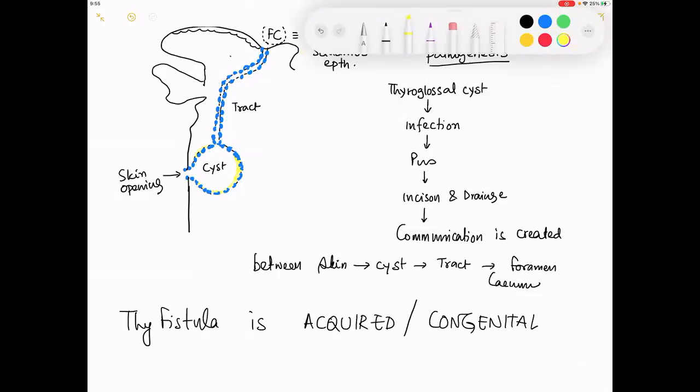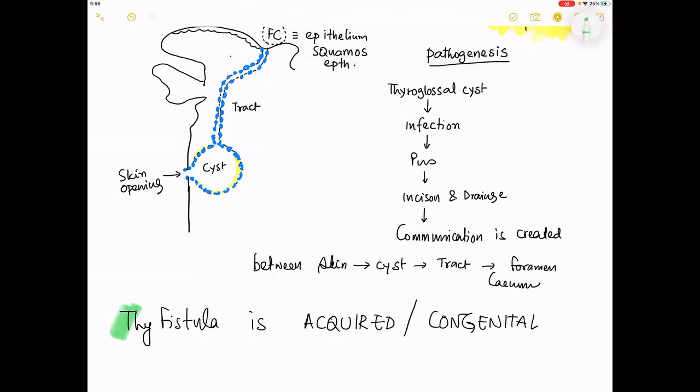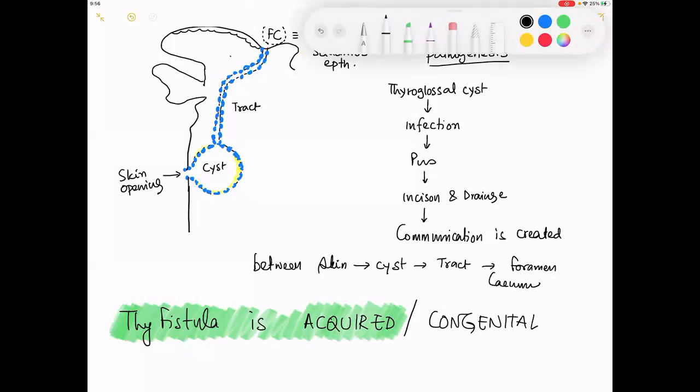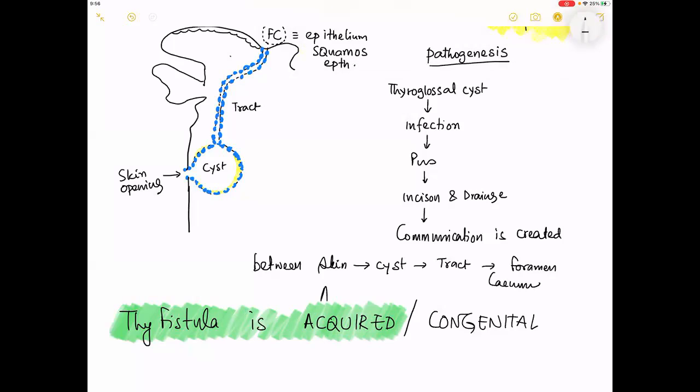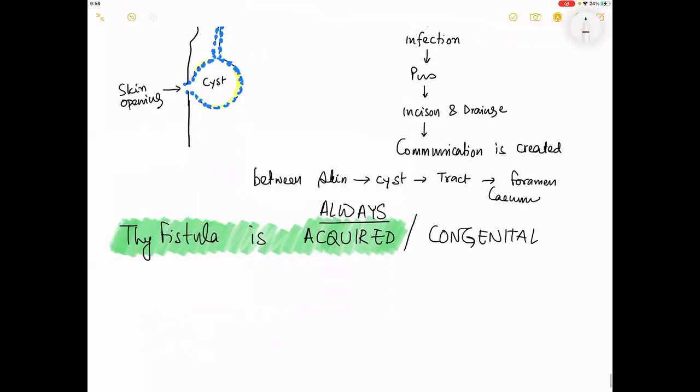Please remember that under all circumstances, thyroglossal fistula is always acquired. Please remember this thing. This is always acquired. Please remember that.